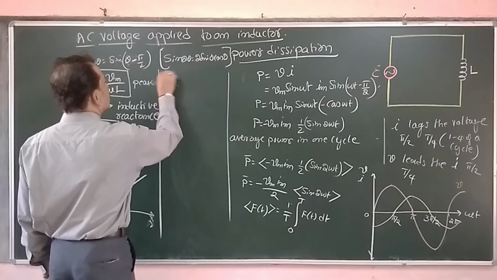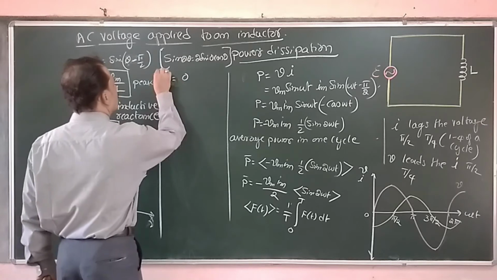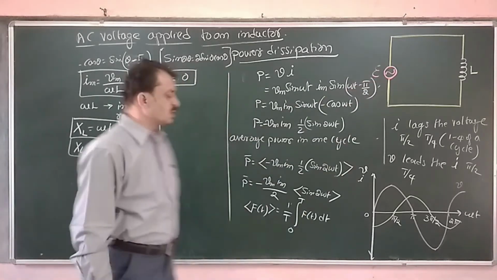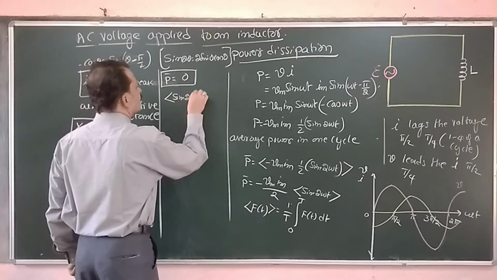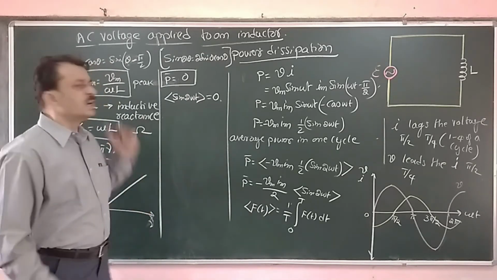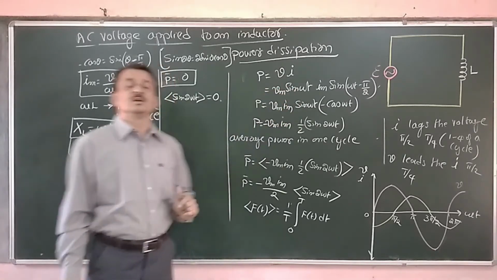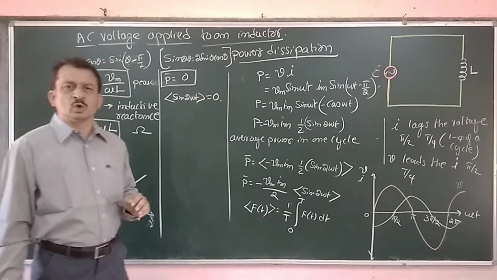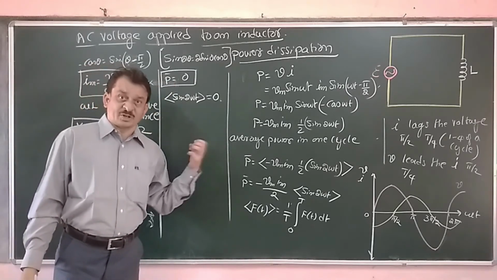Therefore, P average is 0, and hence the average power dissipation in the case of a pure inductive circuit is 0. This is because the average of sin 2 omega t over one complete cycle is 0. Now look here, we have an instantaneous voltage and instantaneous current flowing through that coil. But what is the power dissipation here? If it is a pure inductive circuit, the power dissipation is 0. There is no power dissipation.